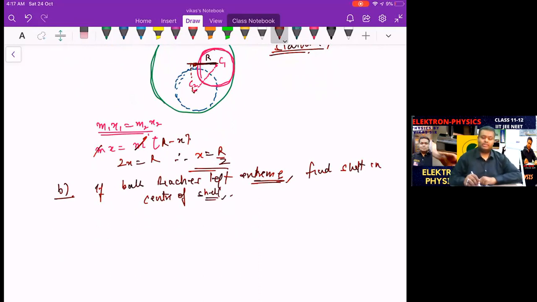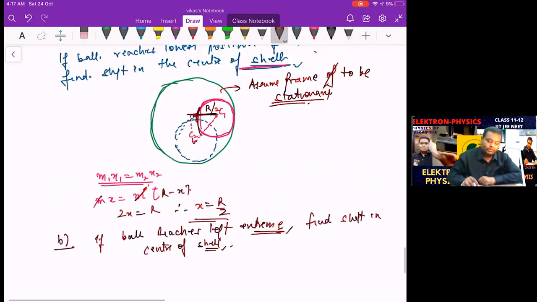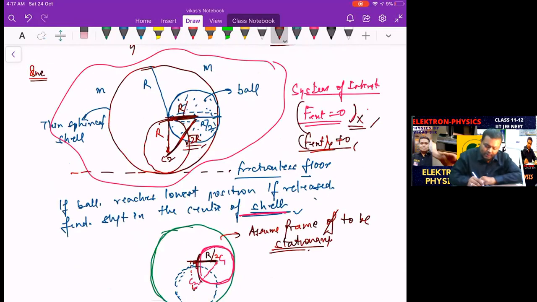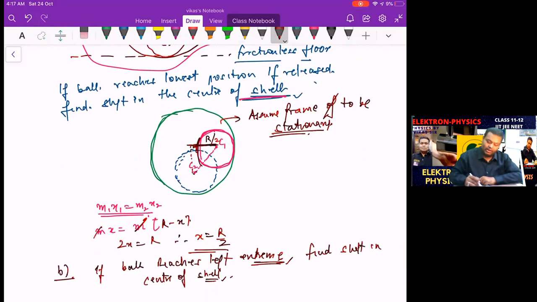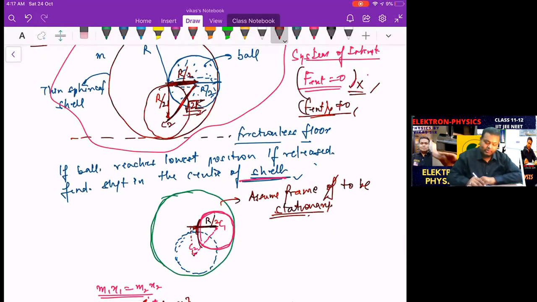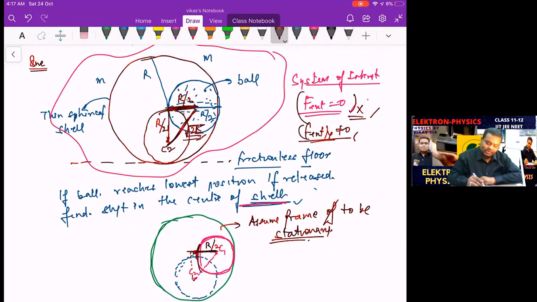Right? So let's check that. This is not R, this is R by 2, my friends. This distance is R by 2. I just checked it wrong. This is R by 2, and this will be root 2 R by 2. Sorry. So that is R by 2, this is R by 2, and this is R by 4. Okay, that's my mistake. This distance is R by 2. This complete radius is supposed to be equal to R over here, so half of this is R by 2. Just a mistake in the radius.